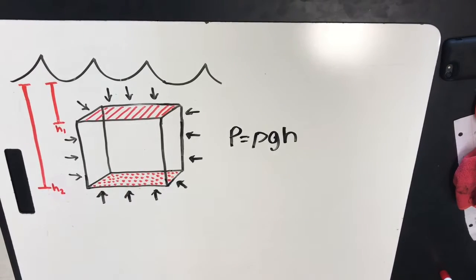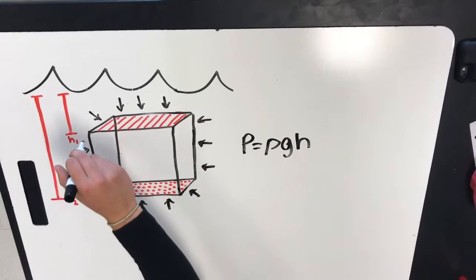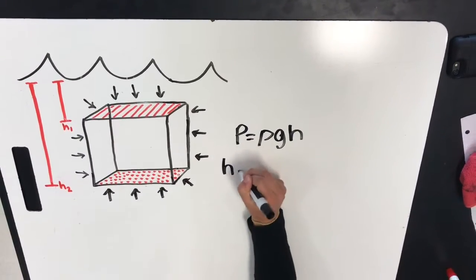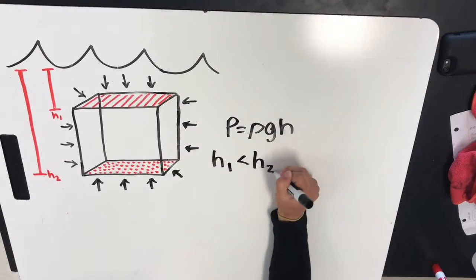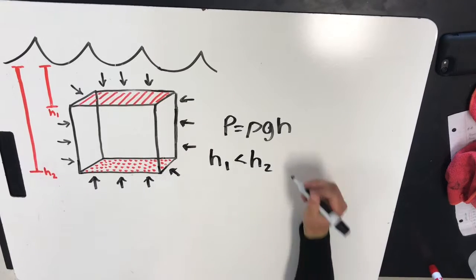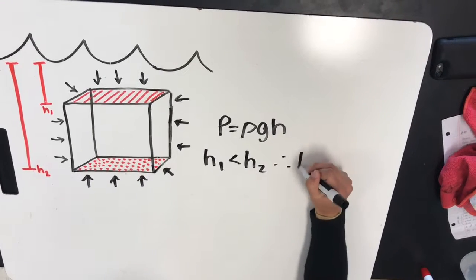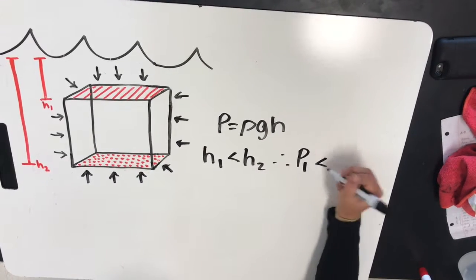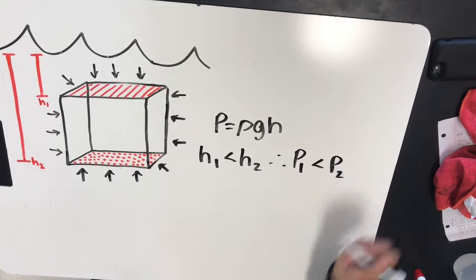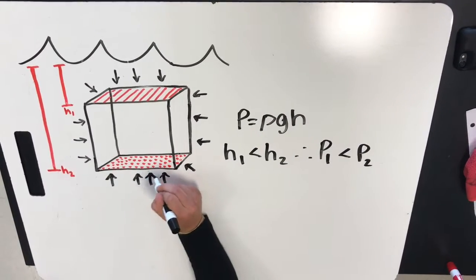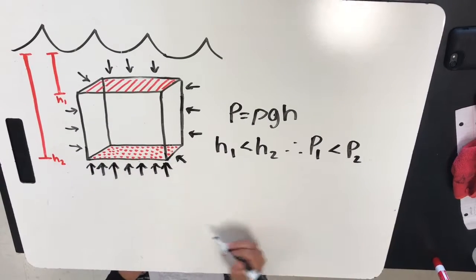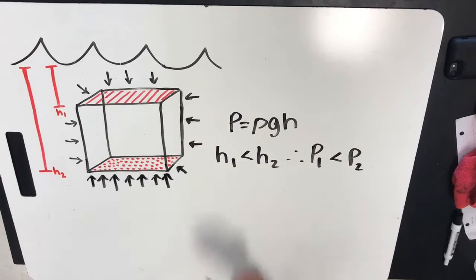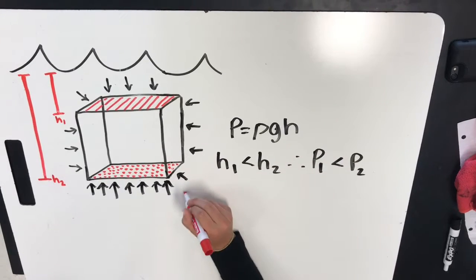If we think about this logically, the height at the top of the cube, H1, is always going to be less than the height at the bottom of the cube, H2, because the bottom's always going to be deeper than the top. Therefore, the pressure at height 1 is always going to be less than the pressure at height 2. This means there's more pressure at the bottom, which gives a net force upward on the cube.